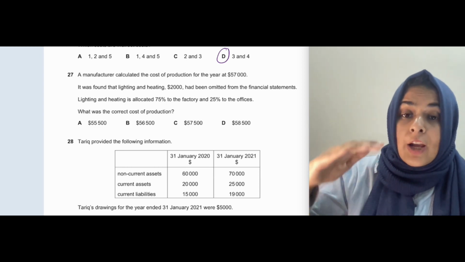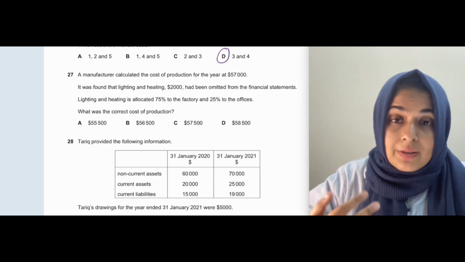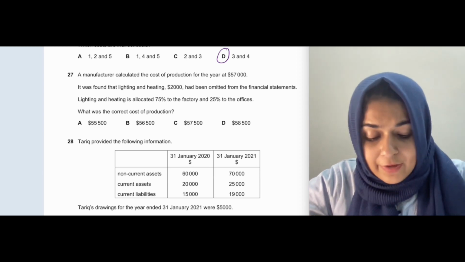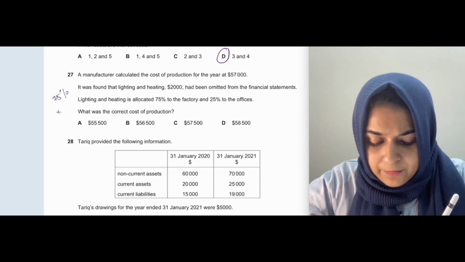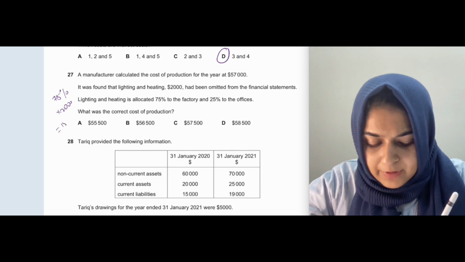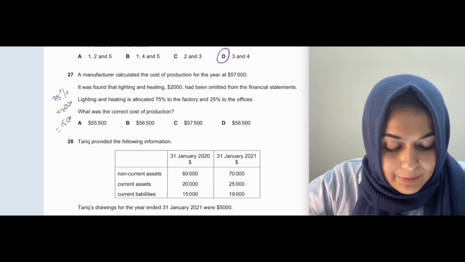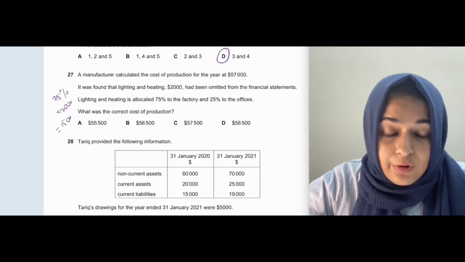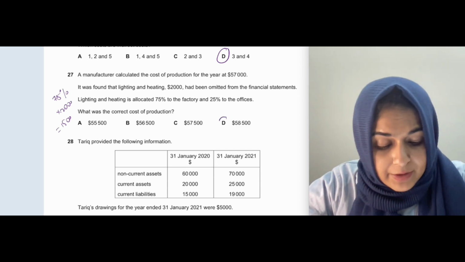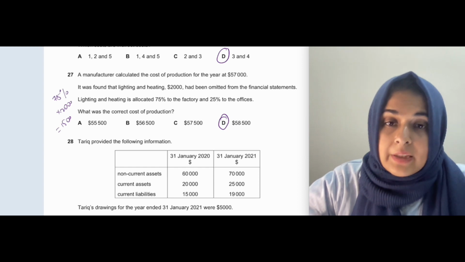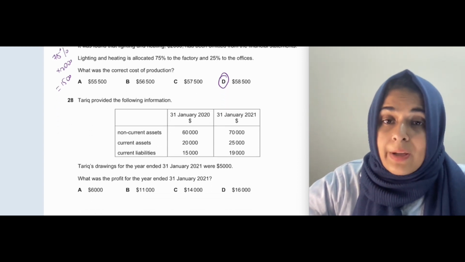So lighting and heating should be added to the cost of production because that is part of the cost of production of the factory. So you will easily calculate 75% of 2000, which will be 1500. And that will be added to your cost of production. So your cost of production was 57,000, and now when you add 1500, it will be 58,500. That will be the revised cost of production.